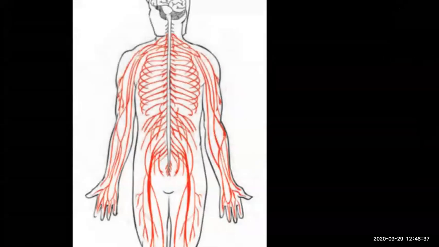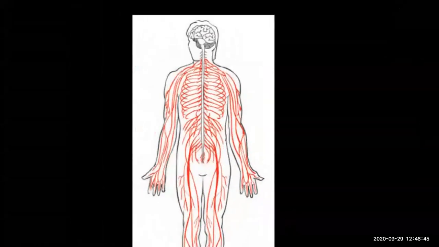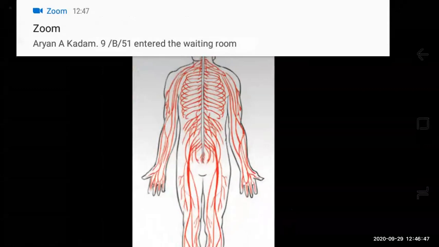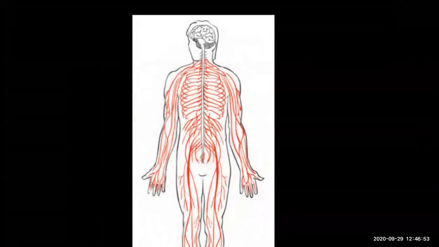Whereas motor neurons means what? It will conduct the impulses from the brain or spinal cord to effector organs like muscles or glands. And association neurons, what does it do? It will perform the function of integration in the nervous system. So the human nervous system is basically divided into central nervous system, peripheral nervous system, and autonomic nervous system.